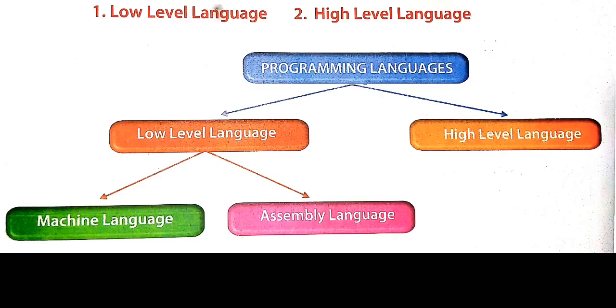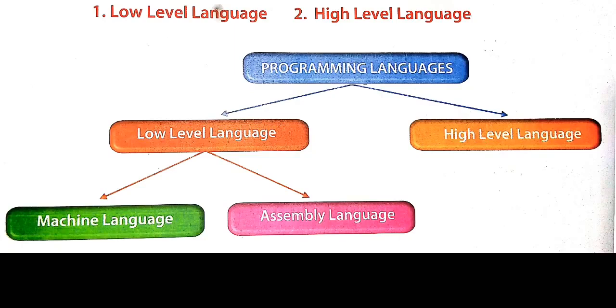So to overcome this problem, languages that use decimal numbers, words, and symbols have been developed. These are then converted into binary code by some special programs. The languages of programs used to communicate with a computer are called programming languages.